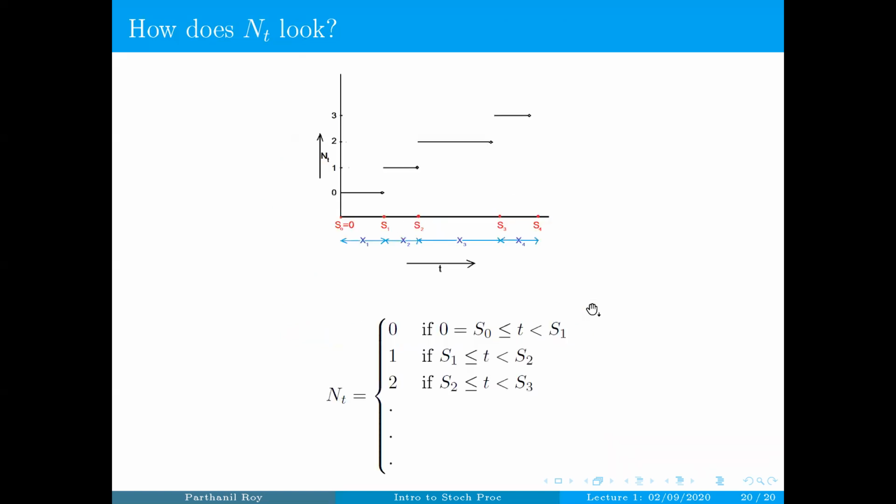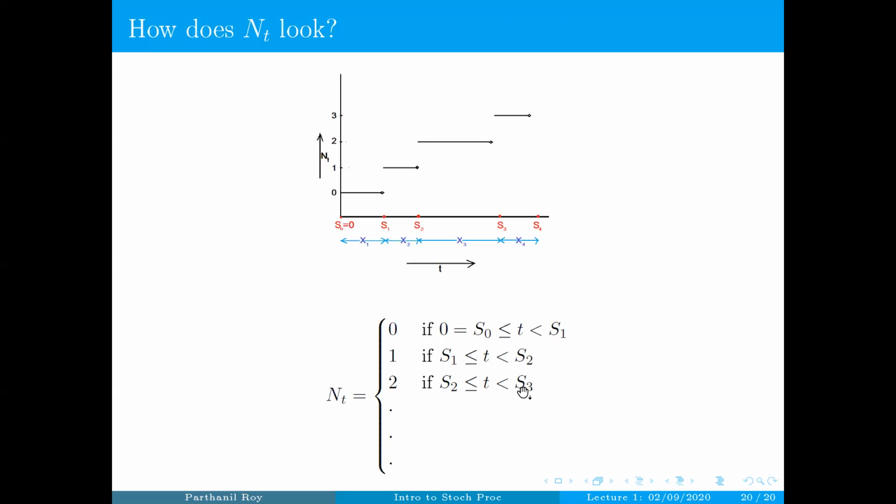More precisely, if you look at the graph, you'll be able to read off that N_t takes the value 0 as long as t is bigger than or equal to S_0, which is 0, and strictly less than S_1. N_t takes the value 1 as long as t is bigger than or equal to S_1 but strictly less than S_2. N_t takes the value 2 when t is bigger than or equal to S_2 and strictly less than S_3, and so on.